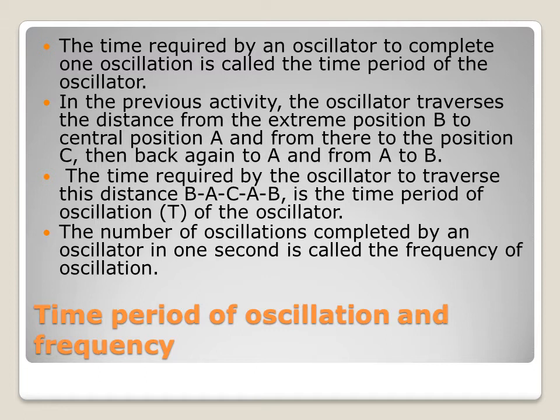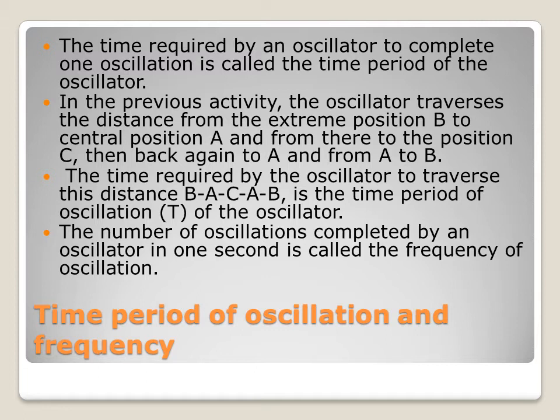In the previous activity, the oscillator travels the distance from the extreme position B to central position A and from there to the position C, then back again to A and from A to B. The time required by the oscillator to traverse this distance BACAB is the time period of oscillation of the oscillator.